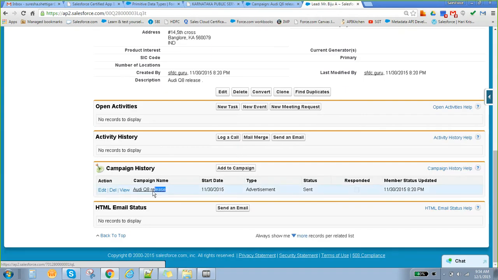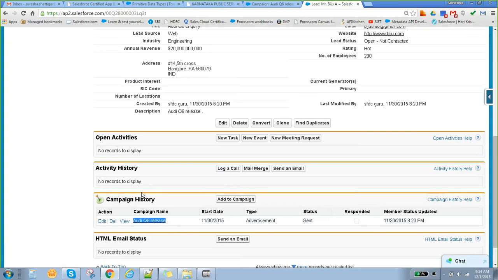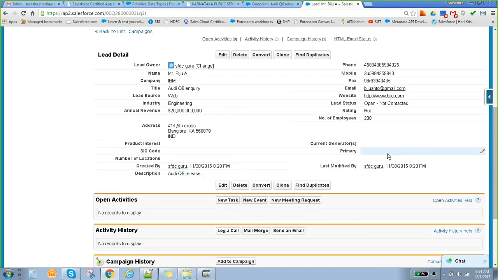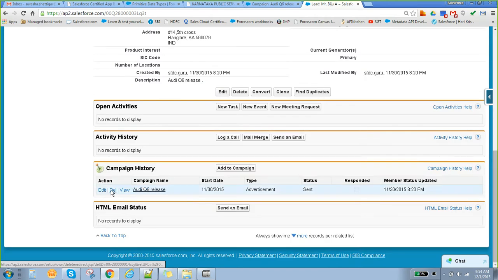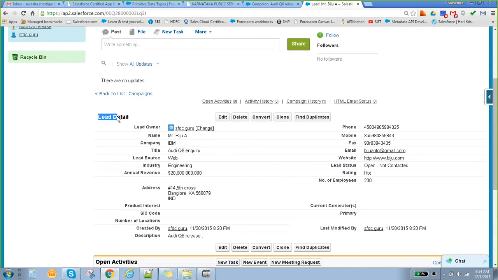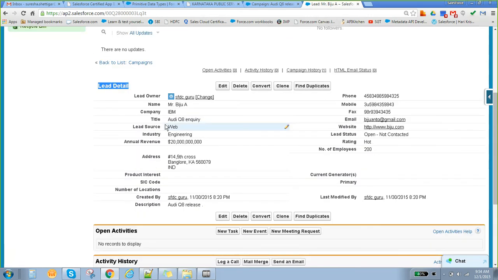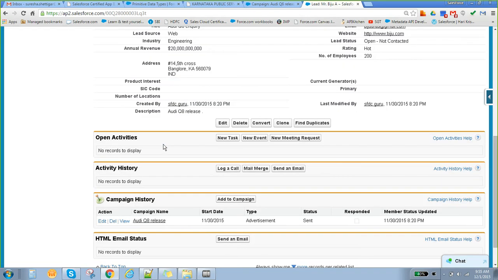Even if you delete it from here, the second one is still in the main campaign; it's just not showing on this screen. The campaign will still be there. The campaign we attached to the lead, that association will be broken. So delete here means we are not deleting the campaign. The association is getting deleted, not the campaign. Clear? For time being, we'll deal with only one right now.